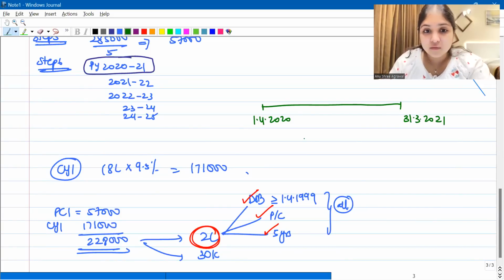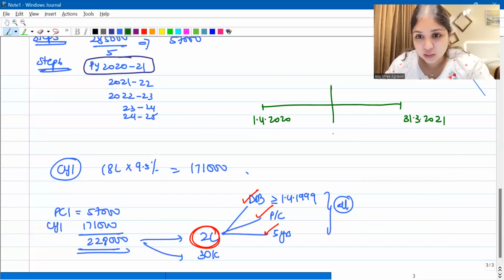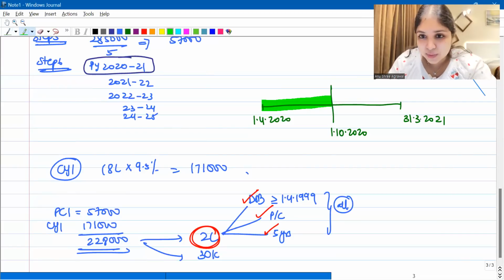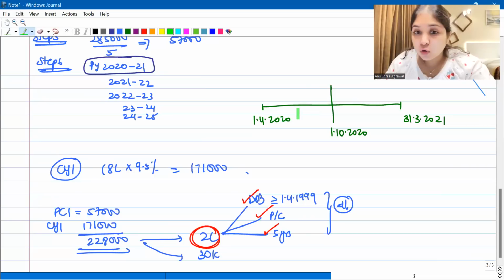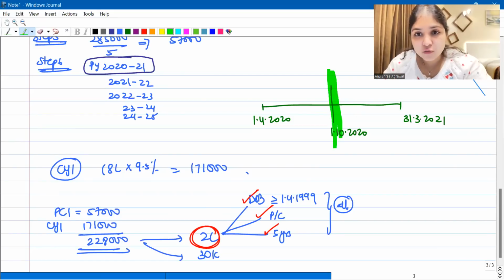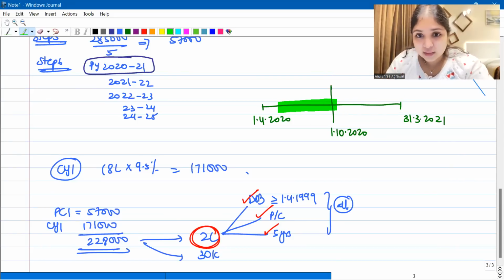Now in this year, when did the house get ready? The house got ready only on 1st October 2020. So don't you think in reality, even this is pre-construction period? Don't you think in reality, even in this period, actually construction is still going on? Don't you think the house is ready only on 1st October 2020? So only this is post-construction interest, right? Till this date, the construction is still going on, guys.